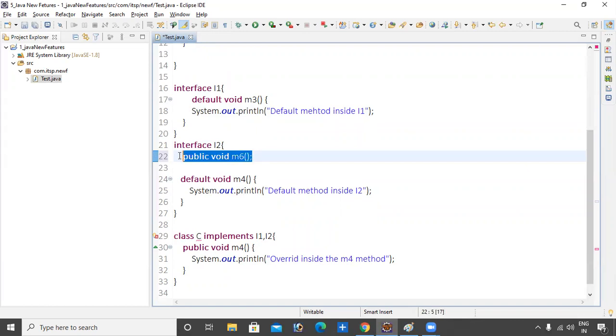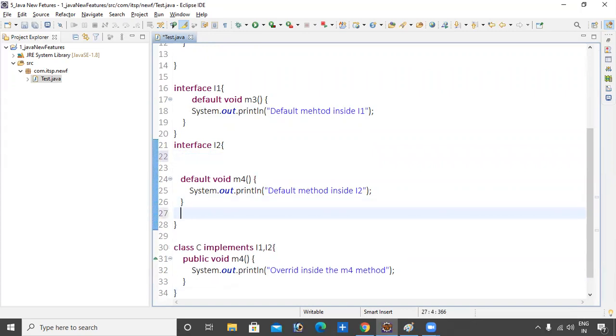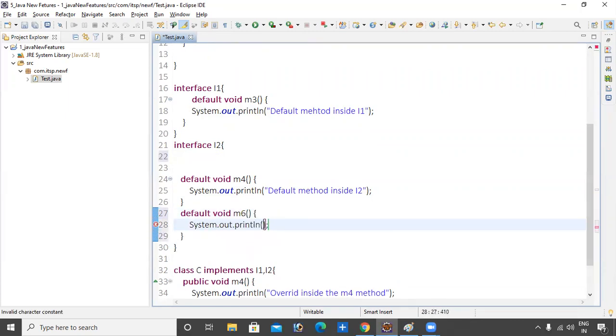So I don't want to provide an implementation method inside the implemented interface here. I don't want to disturb this. I want to add some functionality to this interface. So we should go default void M6, a simple method M6.